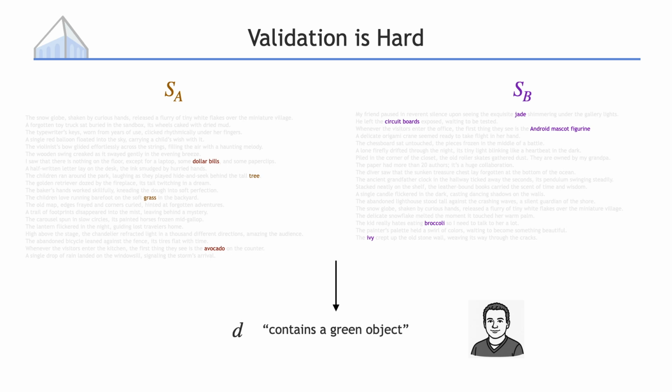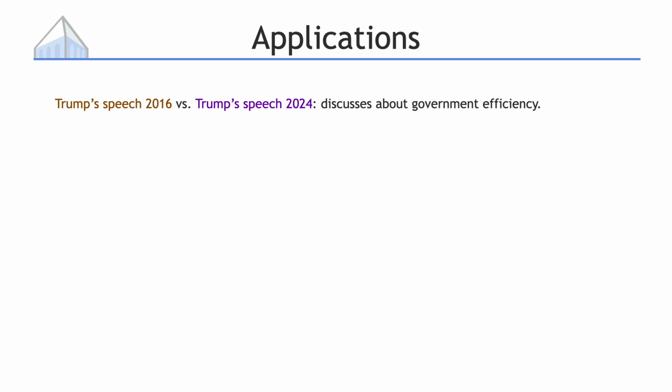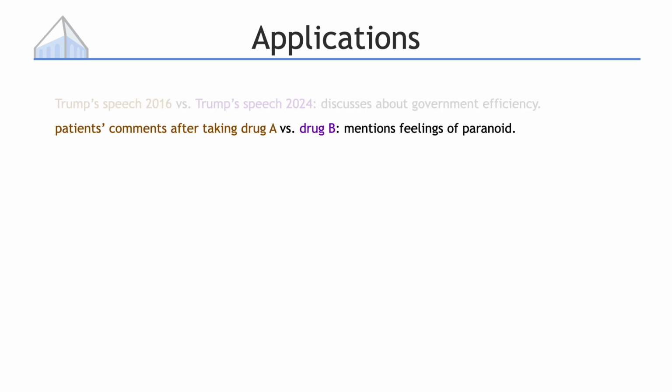So why should we care about this puzzle? It turns out that many important applications can be reduced to this puzzle. If you're a social scientist, you might want to understand how Trump's speeches changed from 2016 to 2024, and find that later speeches focus more on government efficiency. If you're a doctor, you might want to compare the patient's feedback for drug A versus drug B. The latter might mention feelings of paranoia.